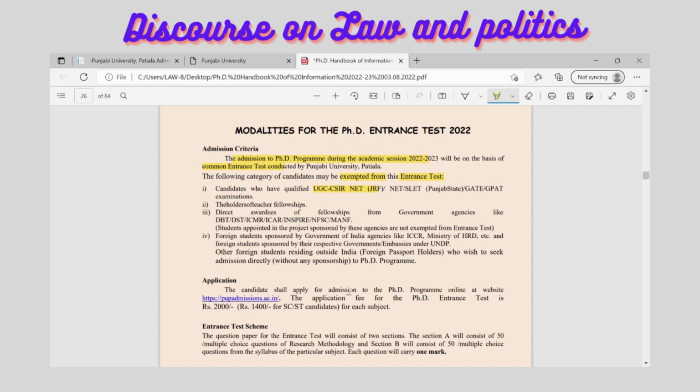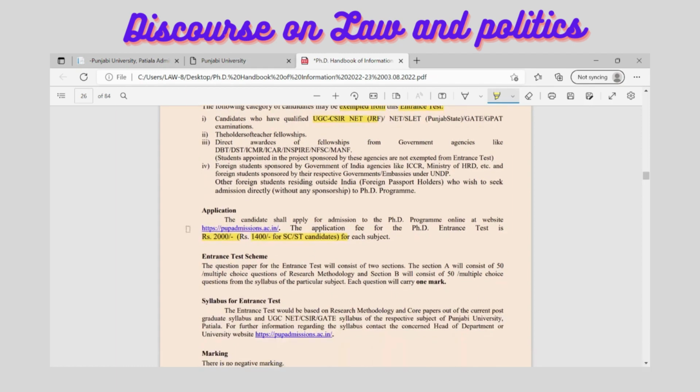Now those candidates who are going to apply here need to apply through the website pupadmission.ac.in, and you need to pay a fee of rupees 2000 for the general category, and rupees 400 for scheduled castes and scheduled tribes. So for general, OBC and EWS categories, they need to pay rupees 2000. And the entrance test scheme has also been discussed here.